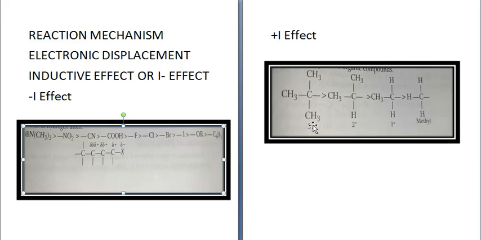If you take an example, ethanol will be more basic than methanol, because ethanol will show more plus I effect compared to methanol. Methanol is just CH3OH, all H attached to the carbon, but ethanol is CH3CH2OH. So there is one methyl group attached.